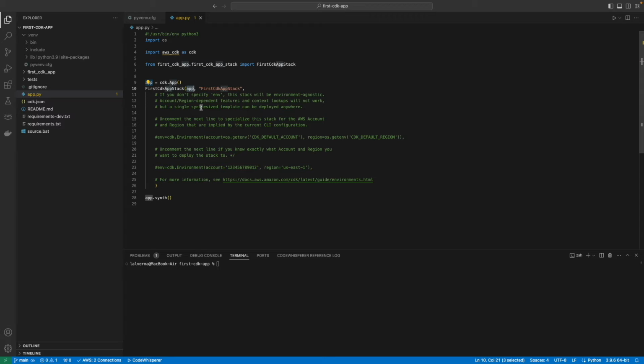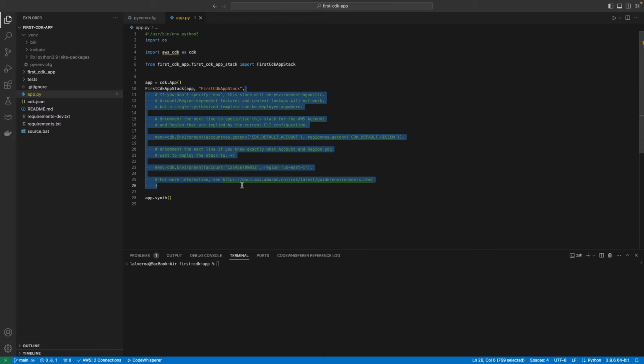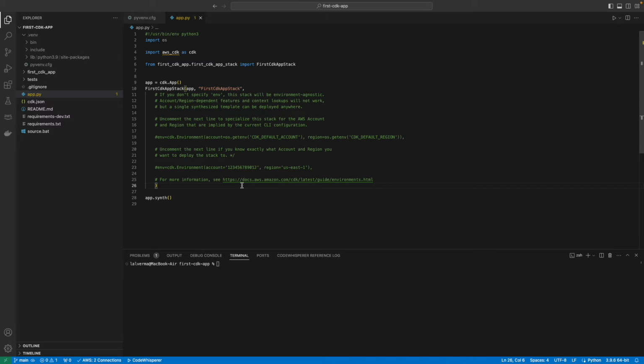This accepts 3 parameters. First is the scope, which is the CDK app itself. The second parameter is called construct ID, which helps in naming the AWS resources and the identifiers. The third parameter provides the option to pass additional configuration, which is not needed as of now.